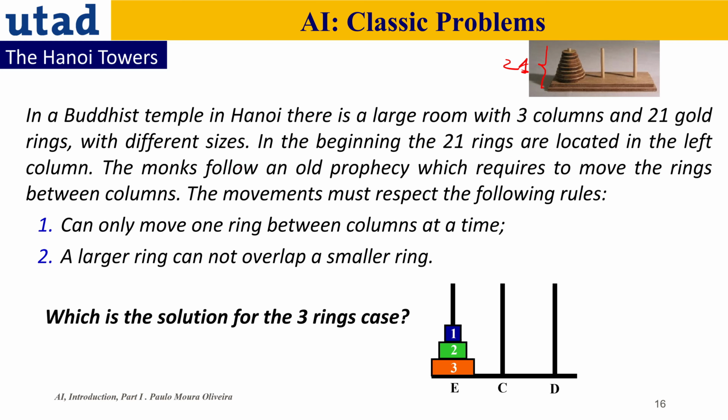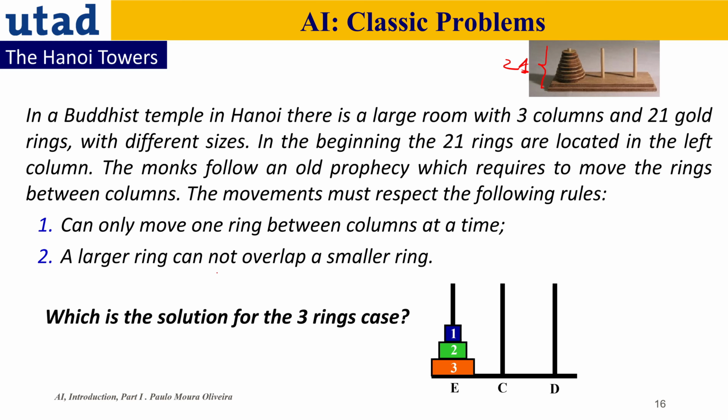So the monks just have to move the rings from this pole to another pole, but they can only move one ring between columns at a time, and a larger ring cannot overlap a smaller ring. So which is the solution for the 3 rings case?